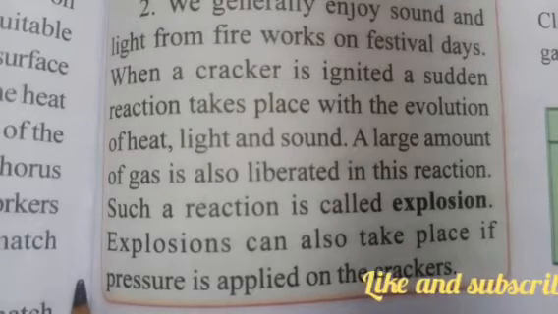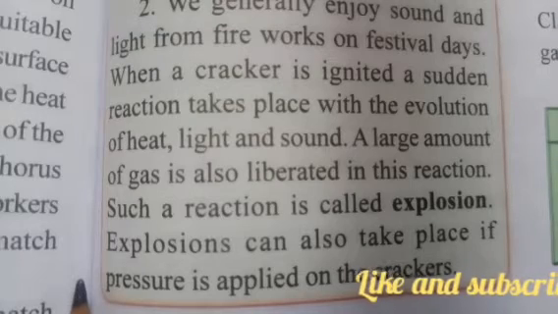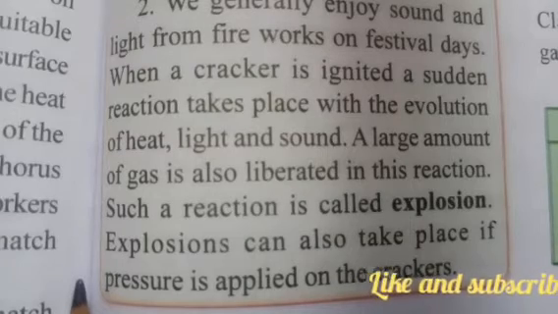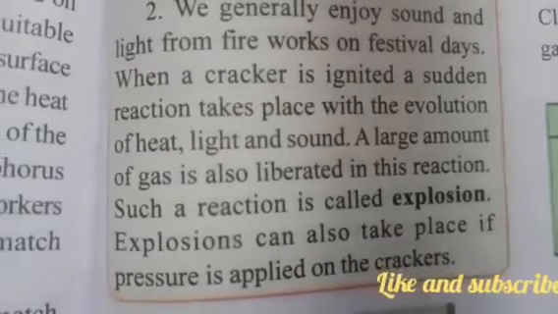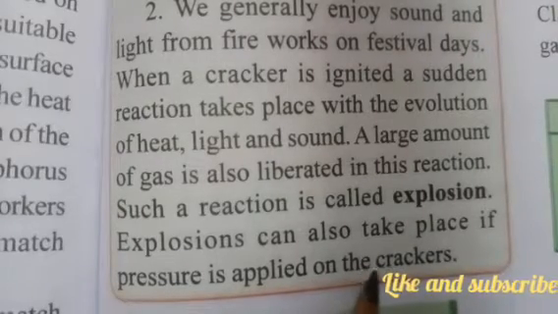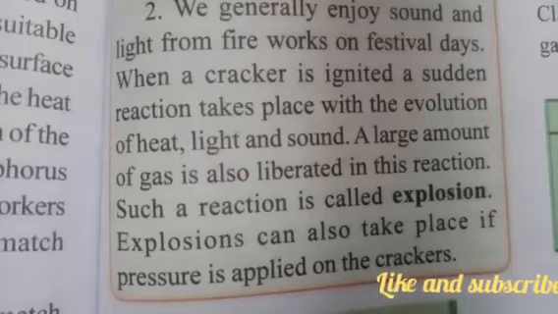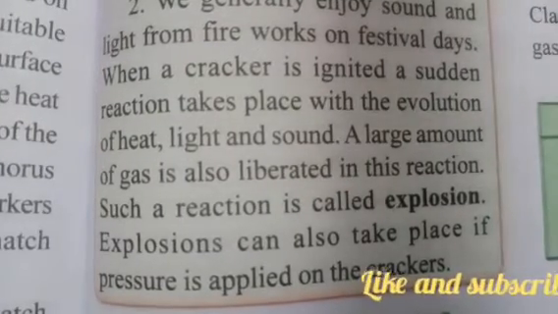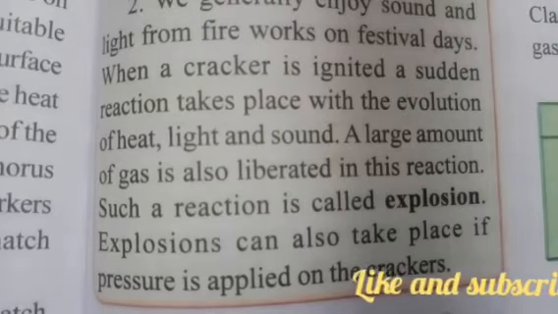So evolution of heat, light, and sound is taking place, and a large amount of gas is liberated in this reaction. This kind of reaction is called an explosion. Explosions can also take place if pressure is applied on the crackers. If a lot of pressure is applied on the crackers, that will also lead to an explosion.